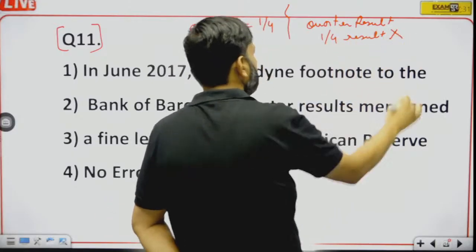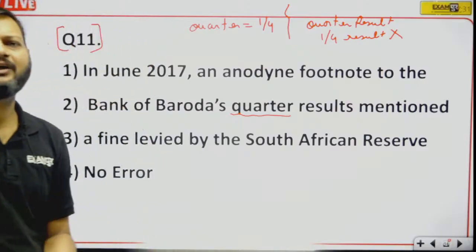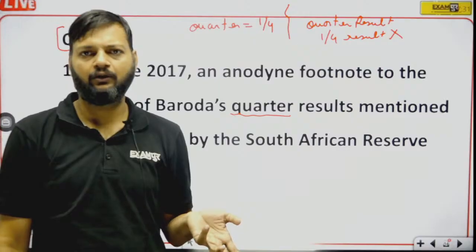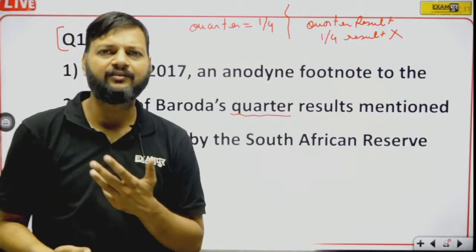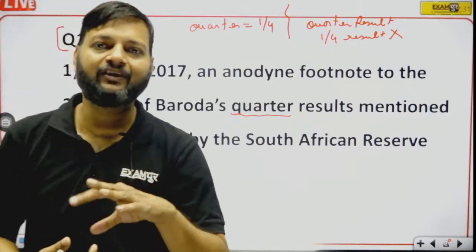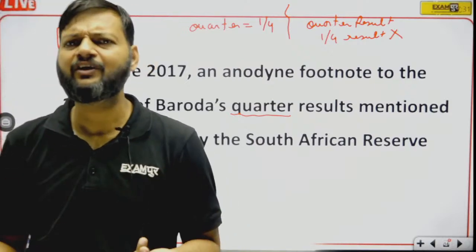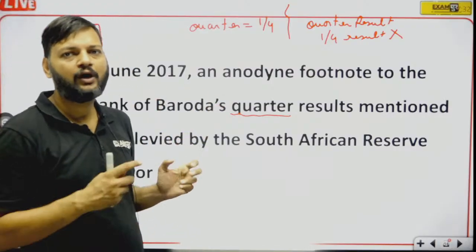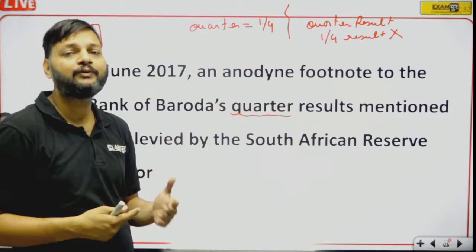This makes no sense. Result is result. Result is never half or 1/3 or 1/4. Is there any sense in 1/4 result or half result or 1/3 result? Result is result. So the word quarter is wrong. Quarter result has no sense. Now what should we do?